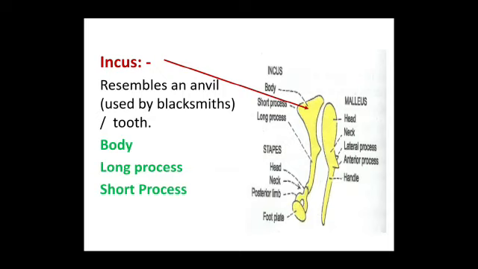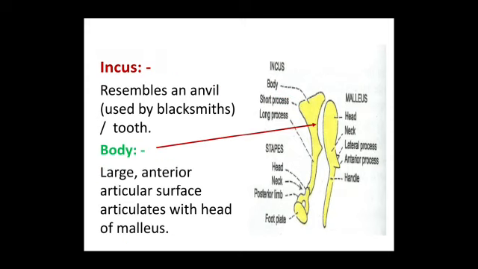So coming to the incus, this resembles a tooth or an anvil used by blacksmiths. It comprises a body, a long process and a short process. So the body is large.